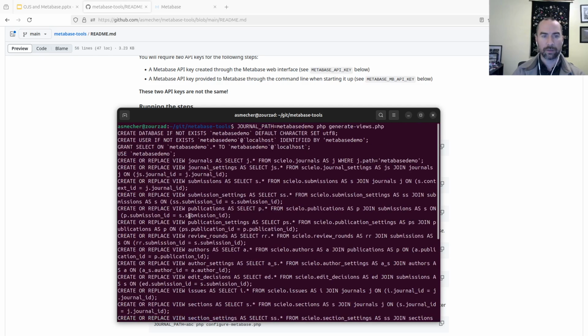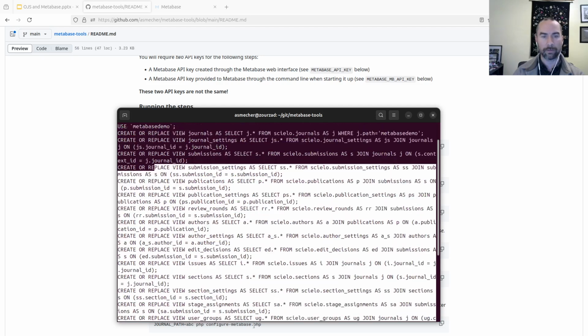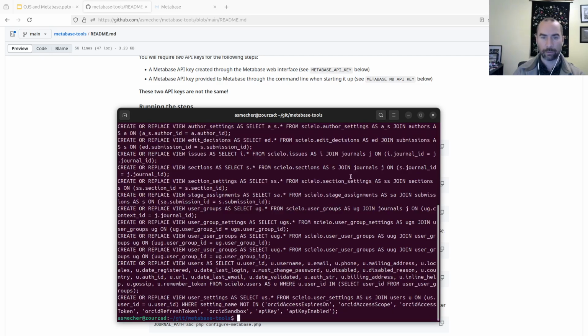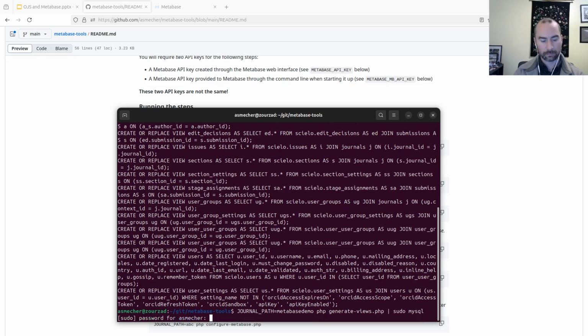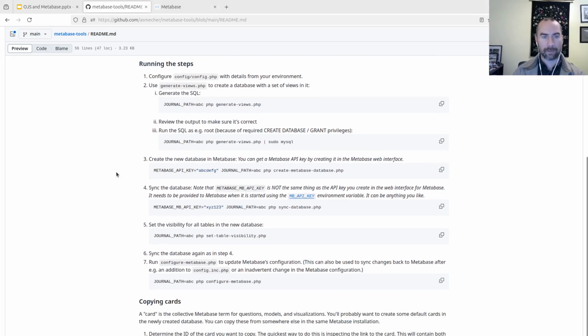What this does is generate a bunch of SQL that's going to create a series of views, including a database actually. It's going to start by creating a database and then create a series of views for specific tables that are going to take that multi-journal install, which in this case is called Cielo, and create a view just onto a single one of them. So if that looks good to you, I'm going to pipe that into MySQL to run the commands. Looks good. That's step one done.